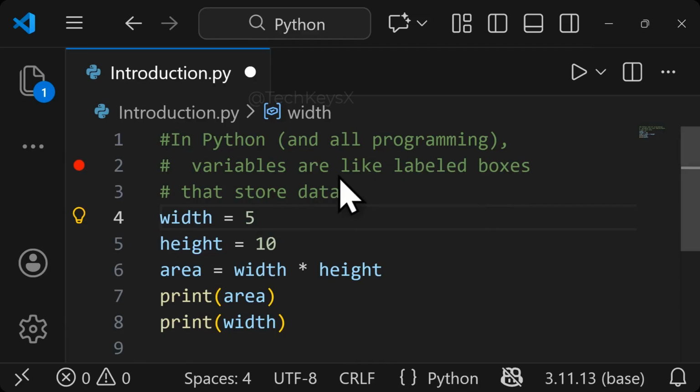So hopefully you have learned what variables are in Python, and there are different types of variables which we will learn in our next video. Keep watching this series to learn each and everything about Python from zero and become a hero from zero.